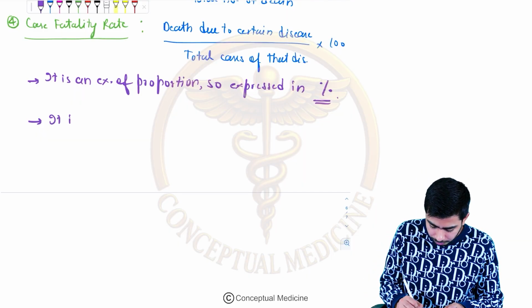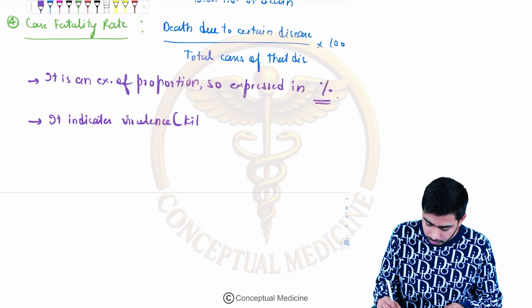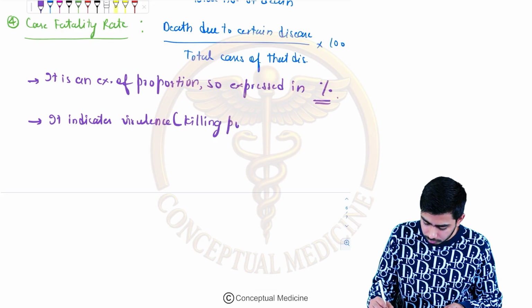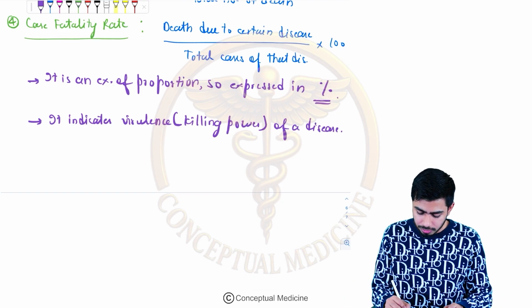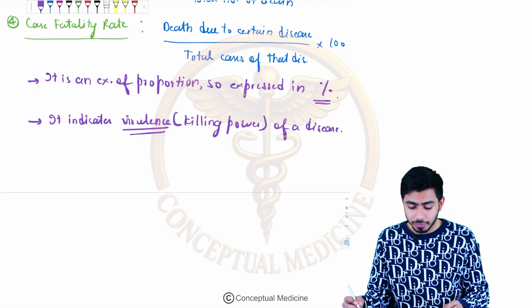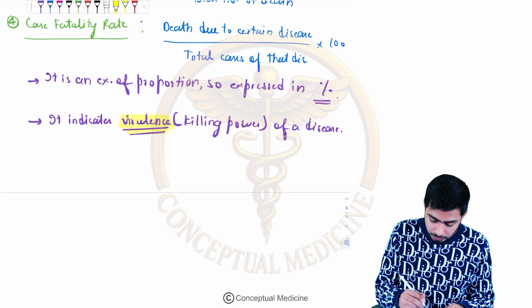It indicates the virulence of a disease. What is virulence? It is the killing power of a disease. Very, very important point.